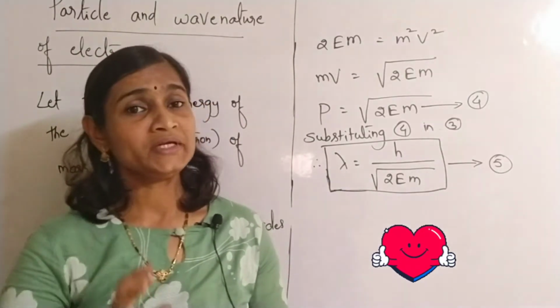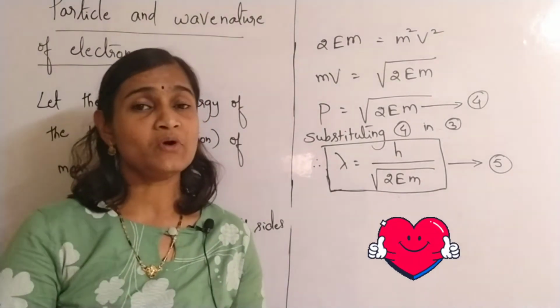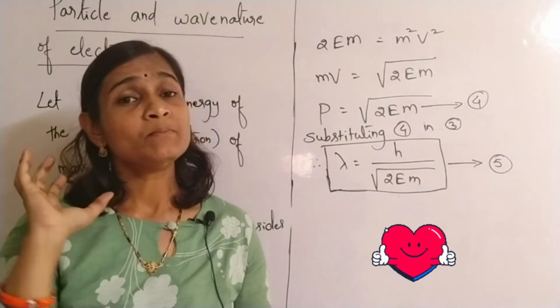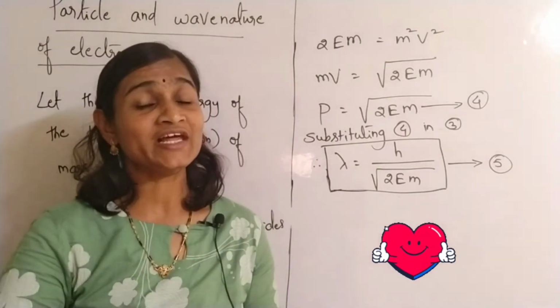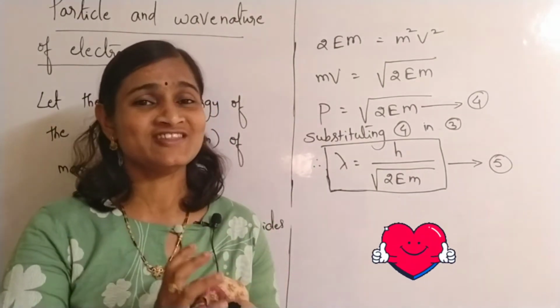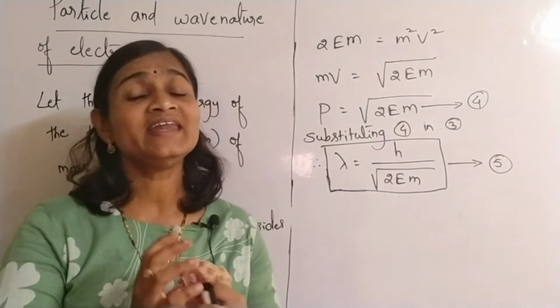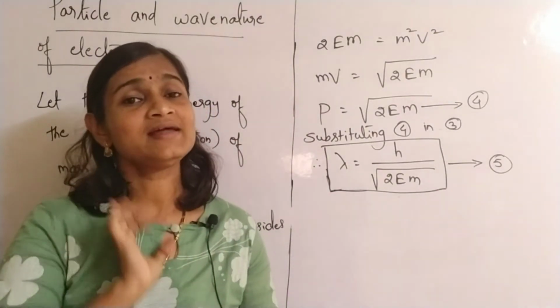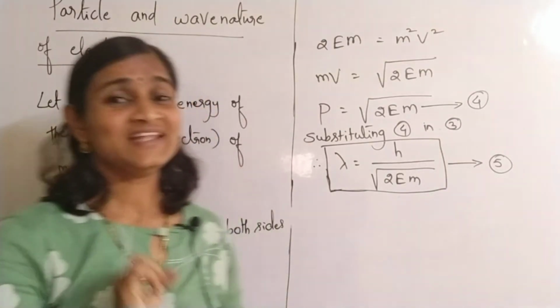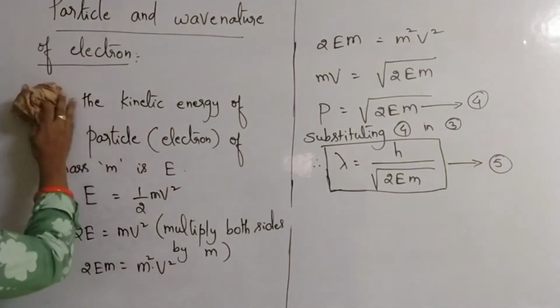That we are going to learn now. Please understand the point carefully. Both of them are correct and in accordance with each other.